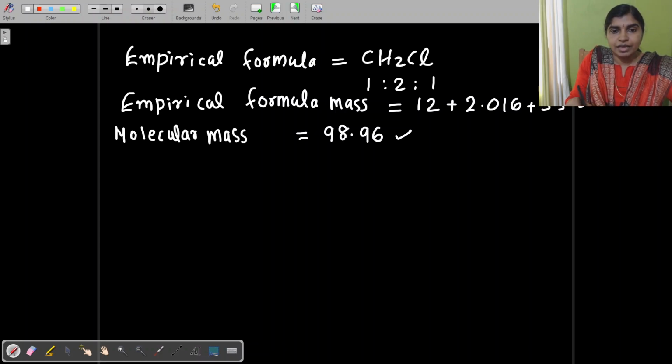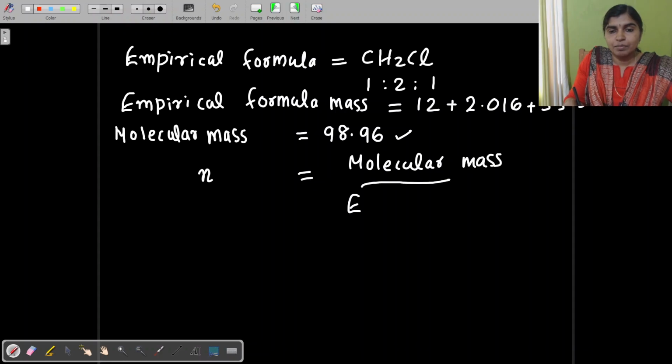And you can find out the molecular formula by dividing molar mass by empirical formula mass. You will get a value of n. Here n is equivalent to molecular mass divided by empirical formula mass.